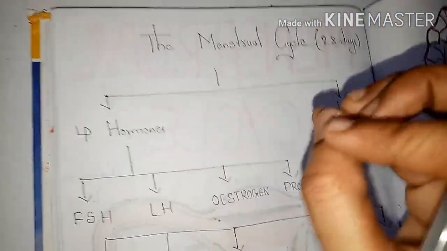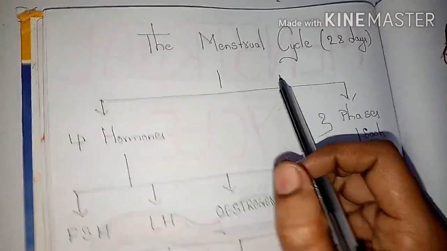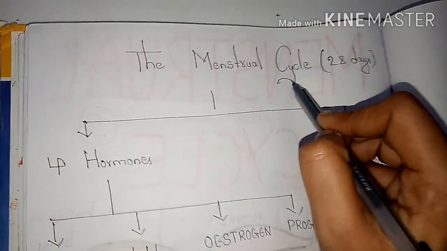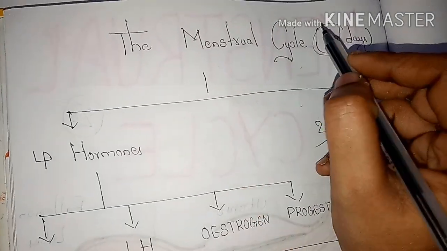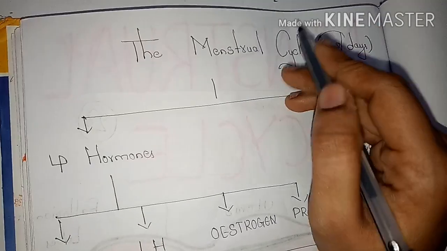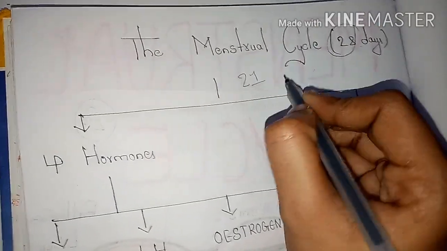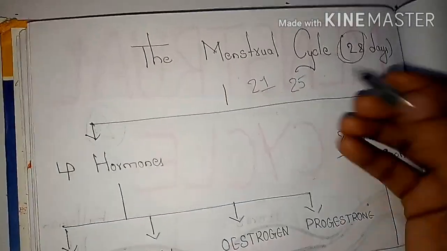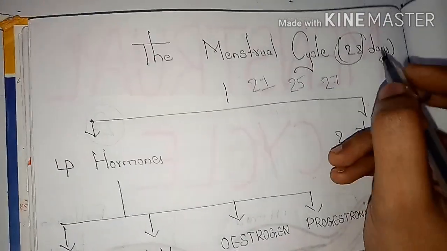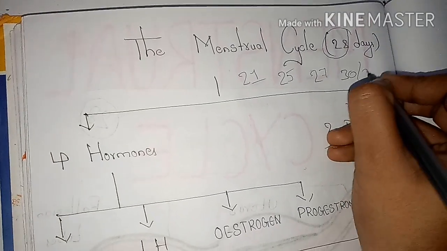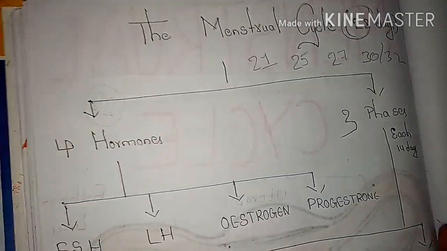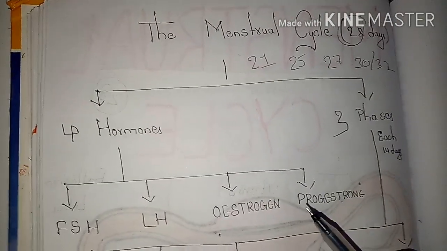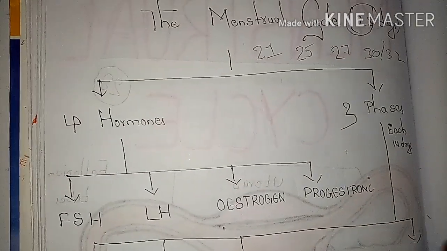Let's see what are the hormones and what are the phases mainly involved during the menstrual cycle. I already said that the menstrual cycle runs for about 28 days. Not all women have the same menstrual cycle. Some women may have a 21 days cycle, some a 25 days cycle, some a 27 days cycle, some 30 or 32. Like that, the menstrual cycle may vary from one woman to another based on the hormonal regulation of the reproductive system of the body.